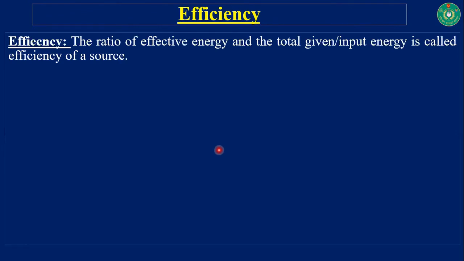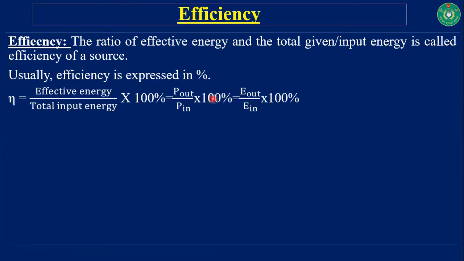Efficiency is the ratio of effective energy and total energy or input energy. Efficiency is expressed in percentage, and it is denoted by the letter eta. Eta is equal to effective energy divided by total input energy, multiplied by 100%, which is equal to P output divided by P in times 100%, which is equal to E output divided by E input times 100%.